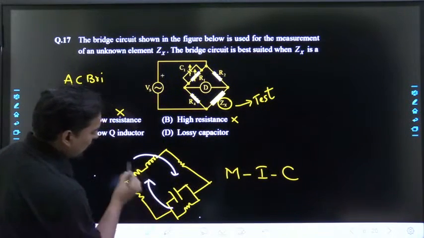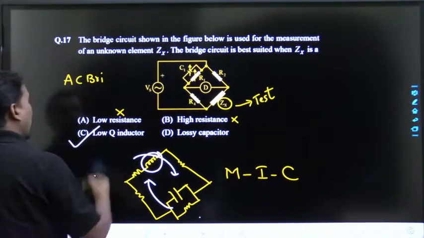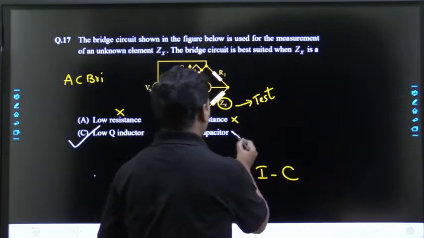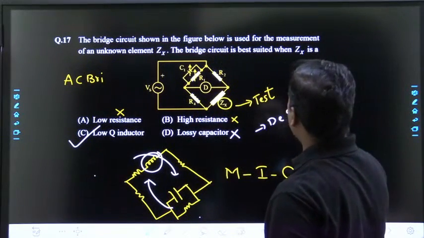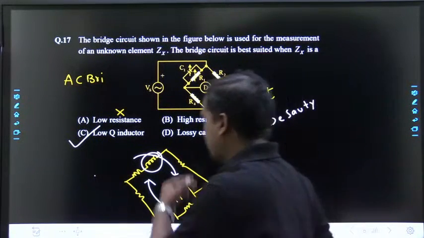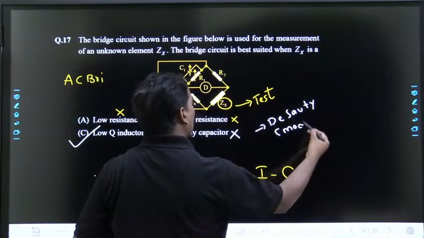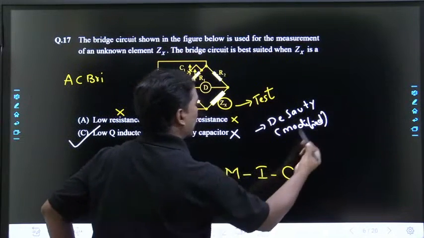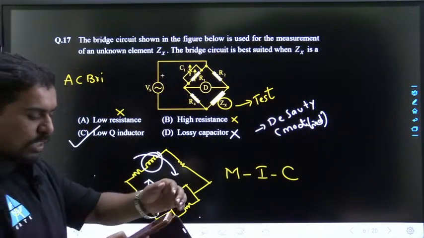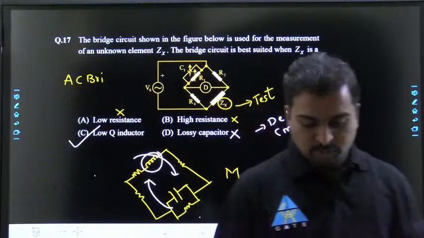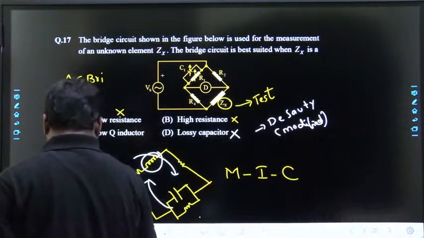Just he has interchanged these two. So this is our inductor, so Q, actually a Q inductor. Lossy capacitors are for the De Sauty bridge, and this lossy capacitor will go for De Sauty and Schering. That's why it is the modified De Sauty. So by elimination method also you can do. Is everyone understanding? By elimination method also we can do. Yes, Maxwell bridge. If you are understanding, you can show me the thumbs.